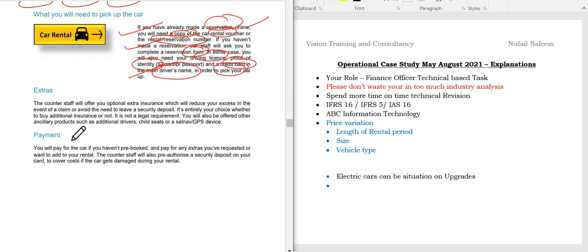And the extras: they are saying the counter service will offer optional extra insurance which will reduce your excess in the event of a claim, avoid the security deposit, and additional drivers. So payments: you will pay for the car if you haven't pre-booked. Payment for extras, if requested, will be added to your rental. Counter staff will pre-authorize a security deposit on your card to cover the cost of any damages.